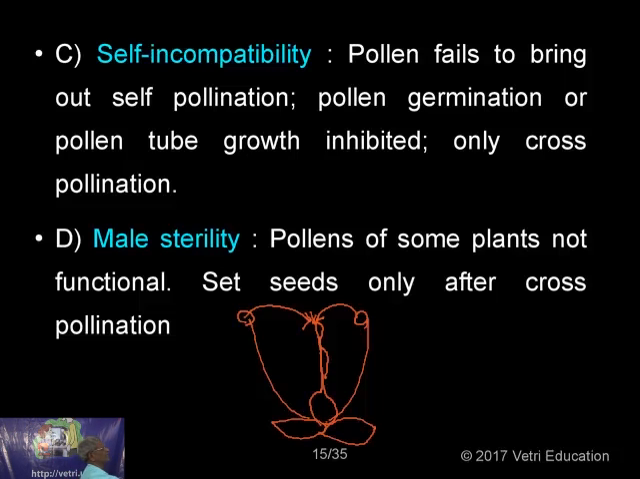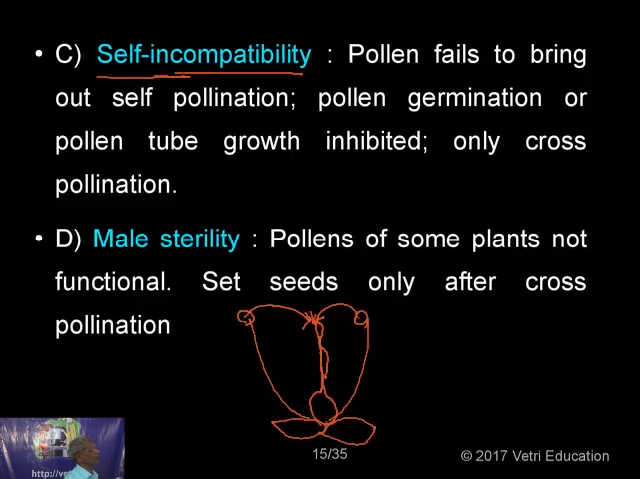You can understand the term very easily. Compatibility means complete understanding is there. Incompatibility means no understanding. In self-incompatibility, there is no understanding between the male sex organ and the female sex organ belonging to the same flower. So by this, nature is able to prevent self-pollination as far as possible. Pollen fails to bring out self-pollination. Pollen germination or pollen tube growth is inhibited. Only cross-pollination occurs.